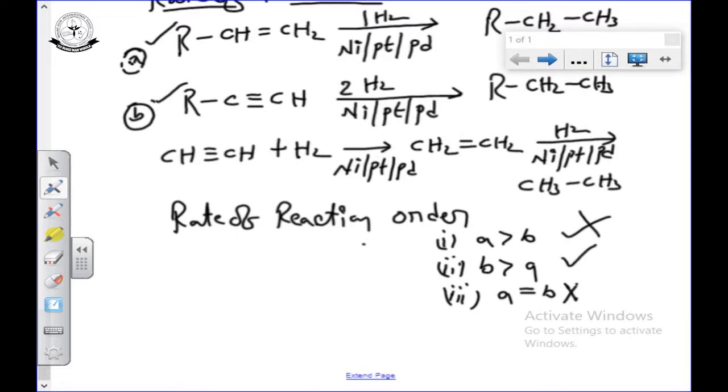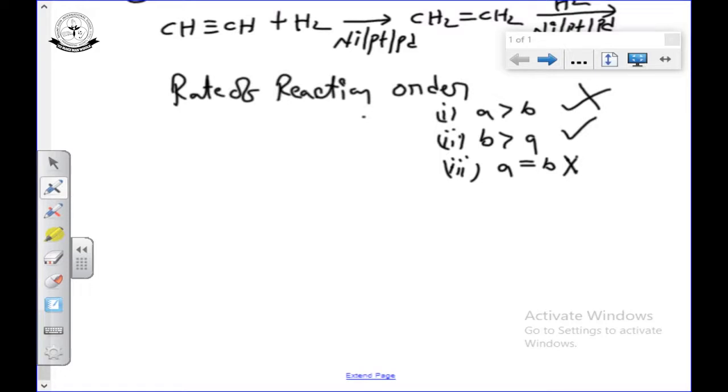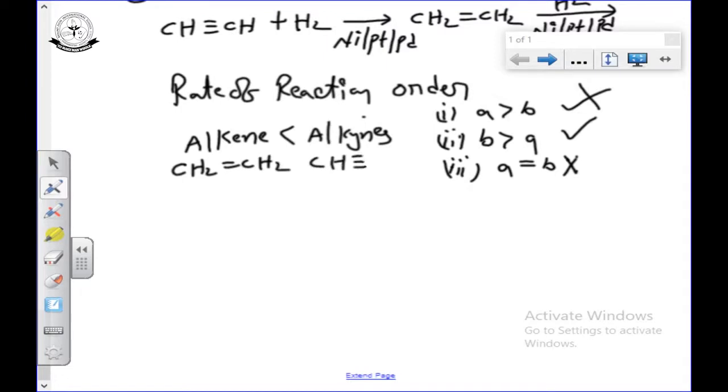Let us see why. Alkene, alkyne. The second option is correct. Alkynes are more reactive when compared with alkenes. Why? Alkene is CH2 double bond CH2, and alkyne has a triple bond, CH triple bond CH. Here the hybridization is sp2, and here the hybridization is sp.